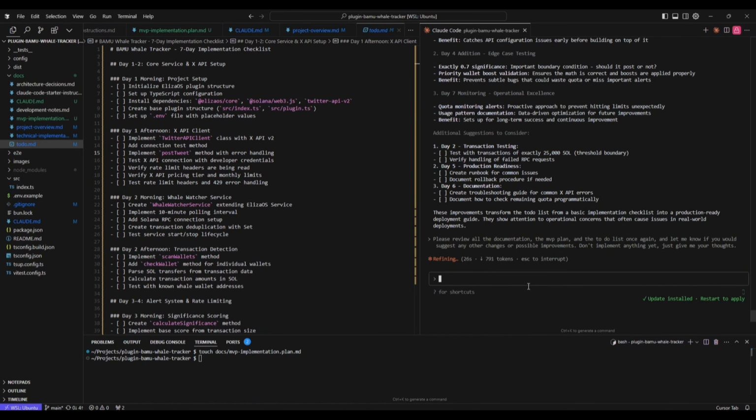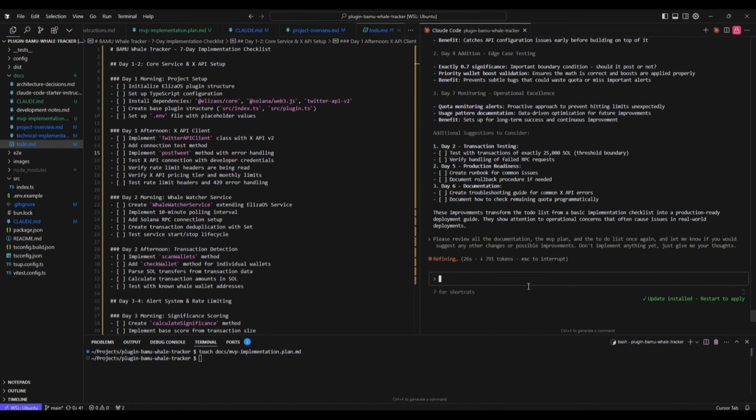The MVP plan shows environment variables and character files, but we should add security best practices to the to-do. Create git ignore with .env and character files excluded. Definitely essential. Set up environment variable validation. Create secure credential storage documentation. So they're really good suggestions that we should have.